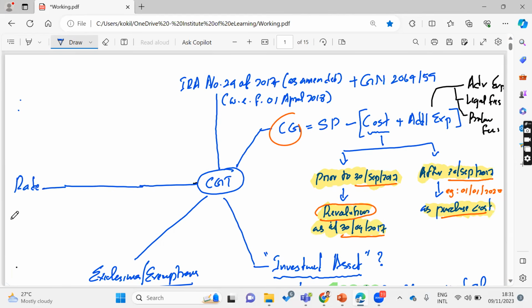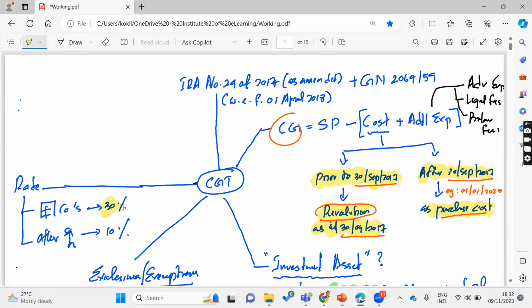So rate, we can divide it into 2. For individual, for companies, the rate is 30%. For others, in the sense including individuals, charitable institution, partnership, and so on, all others, applicable rate is 10%. The partnership capital gain tax is 10%, right? For the charitable institution, all others, only the company will be subject to tax at the rate of 30%.